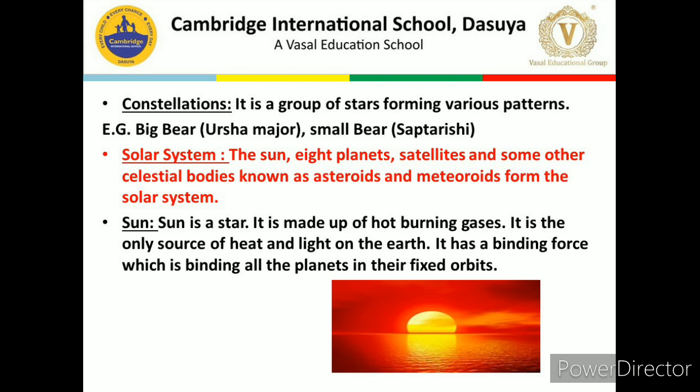Next we have solar system. The sun, 8 planets, satellites and some other celestial bodies known as asteroids and meteoroids form the solar system. Next we have sun. Sun is a star. It is made up of hot burning gases. It is the only source of heat and light on the earth. It has a binding force which is binding all the planets in their fixed orbit.